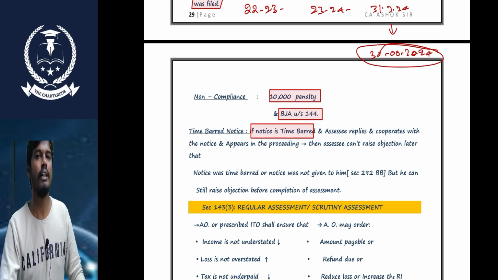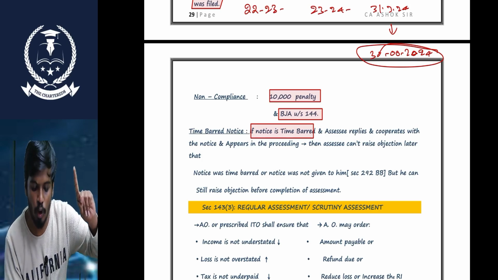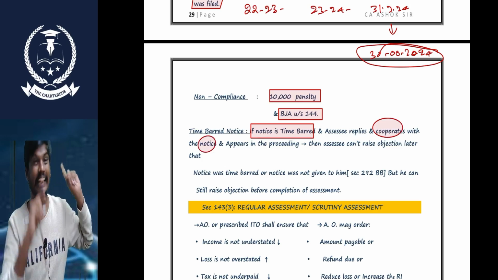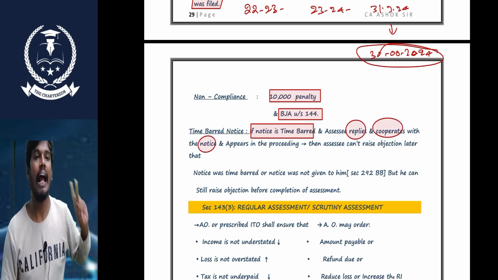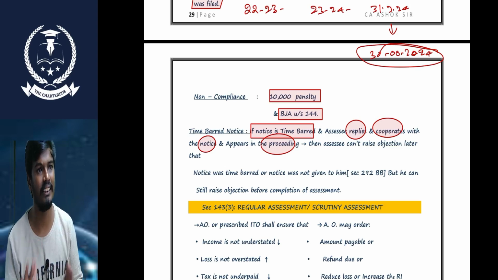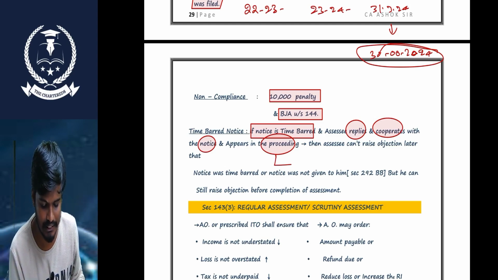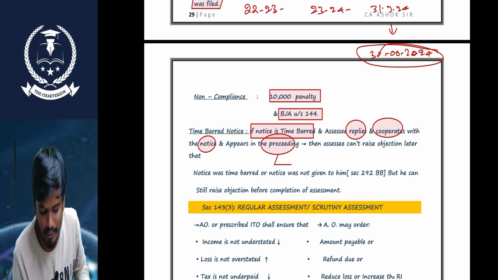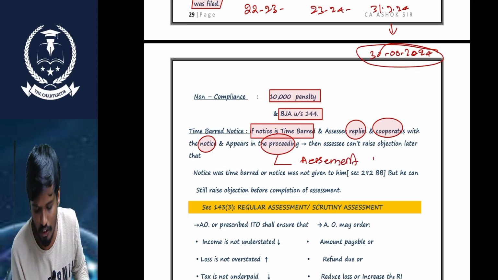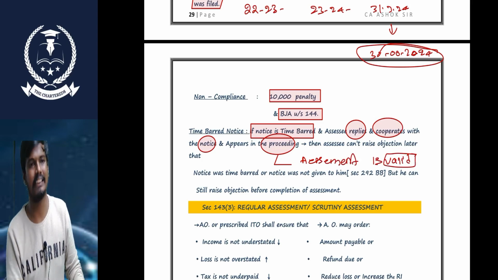One option, sir: if the notice is time barred, but the SSC cooperated with such notice, replies to the notice, and appears in the proceedings, then such assessment can be valid. Then such assessment is valid.